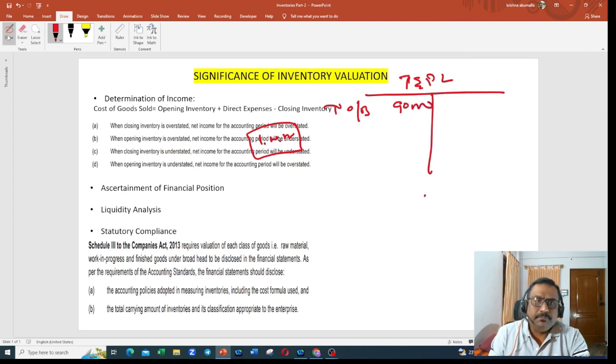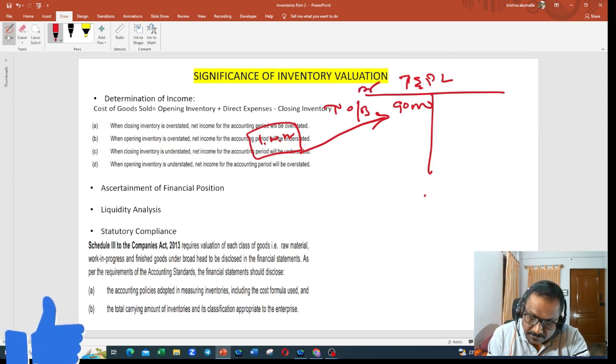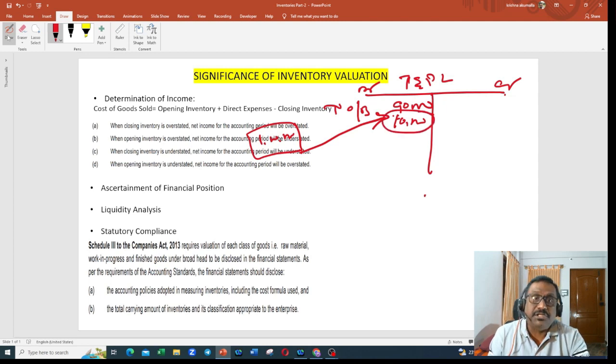That means instead of 1 lakh, I showed 90,000. This is the debit side of the trading account, and this is the credit side. Here, the valuation is 10,000 short. That means my opening inventory is undervalued.